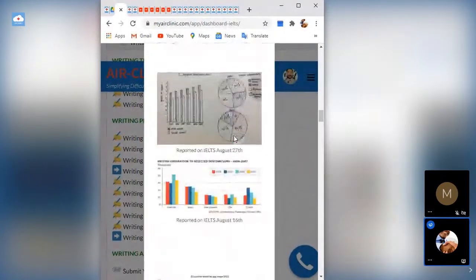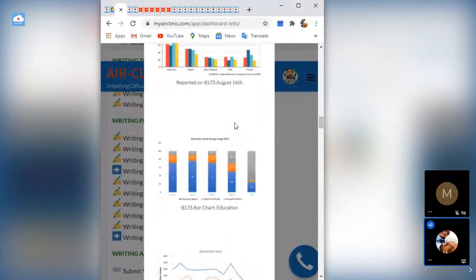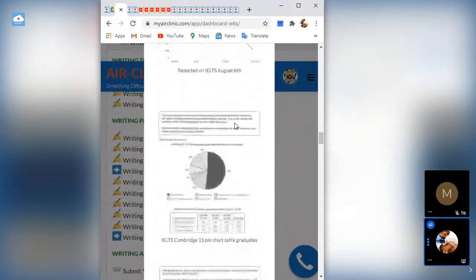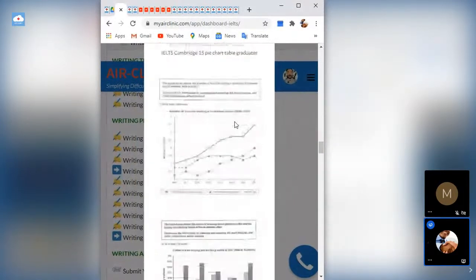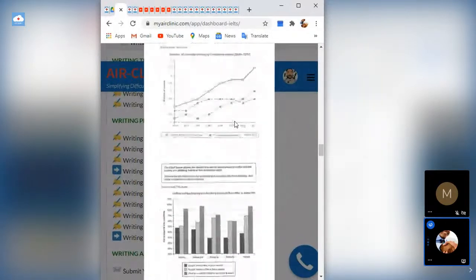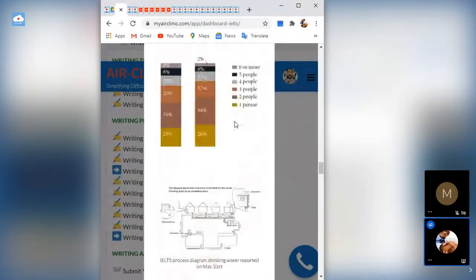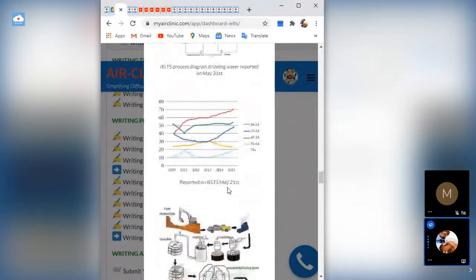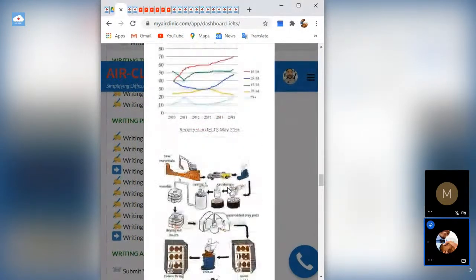This one was written in August. So different tables, charts, line graphs, pie charts. This one is a map, a mini map. The process, IELTS process diagram, drinking water, reported on May 31st of 2020. So while the pandemic was ongoing, people were busy writing their exams.